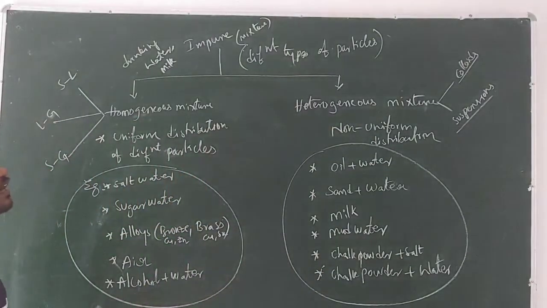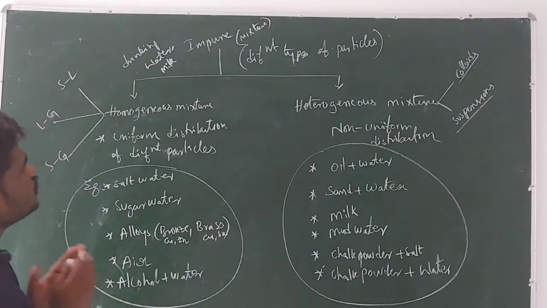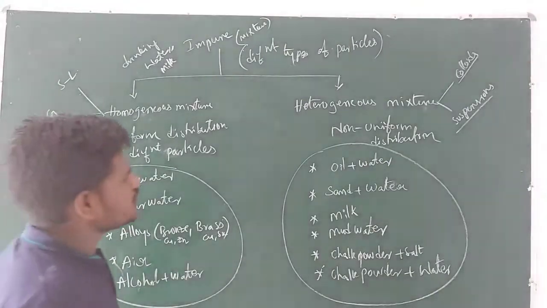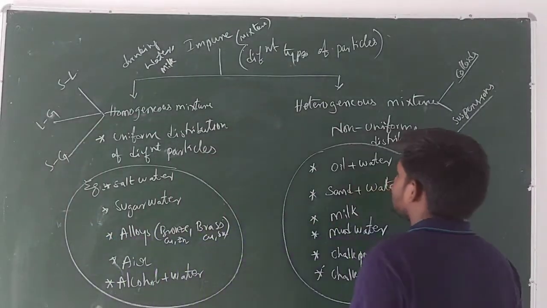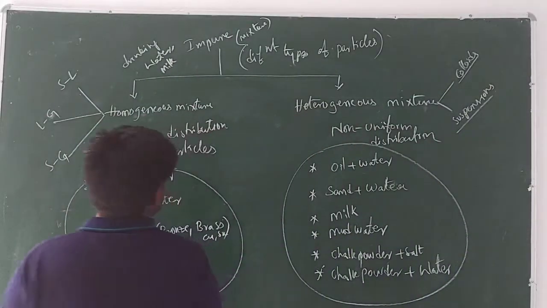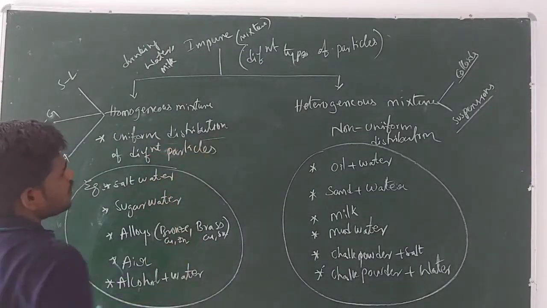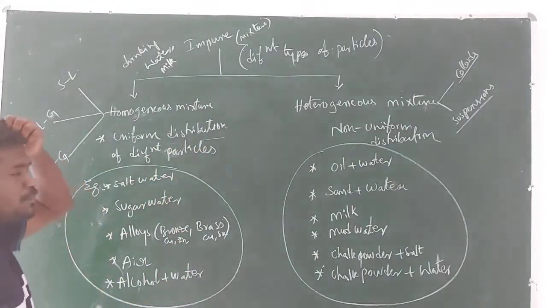Homogeneous mixture and heterogeneous mixture. So which mixture is known as homogeneous mixture and which mixture is known as heterogeneous mixture? An impure substance or a mixture with uniform distribution of different components, different particles.